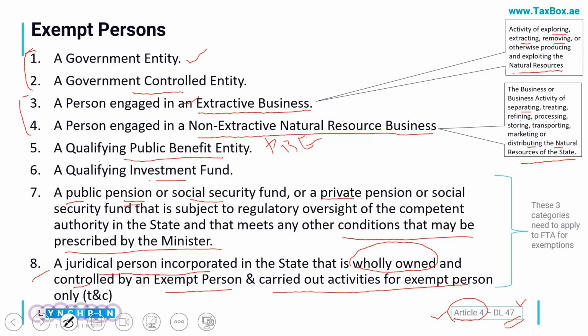Now it is important to understand that numbers 6, 7 and 8 are not exempted by default. These three categories have to apply to the FTA for exemption. The first 6, if they meet the criteria, will be exempted.